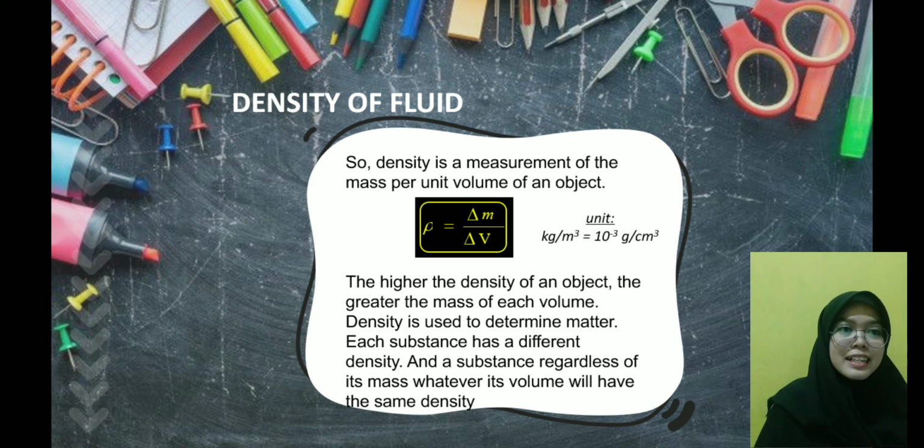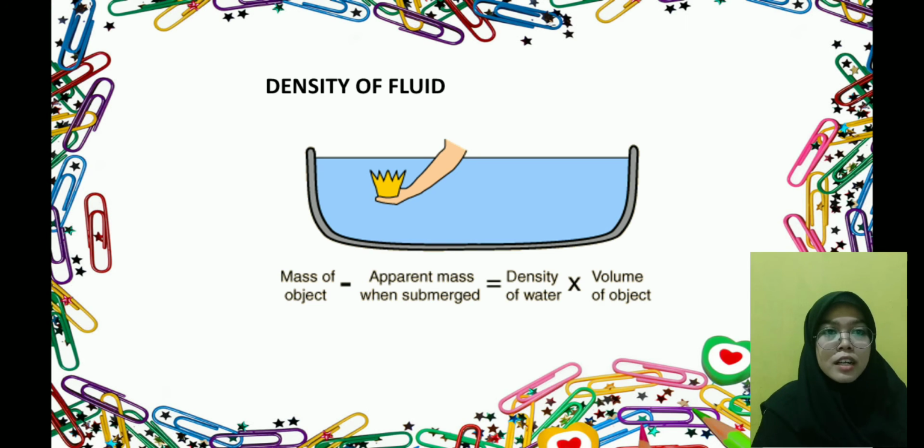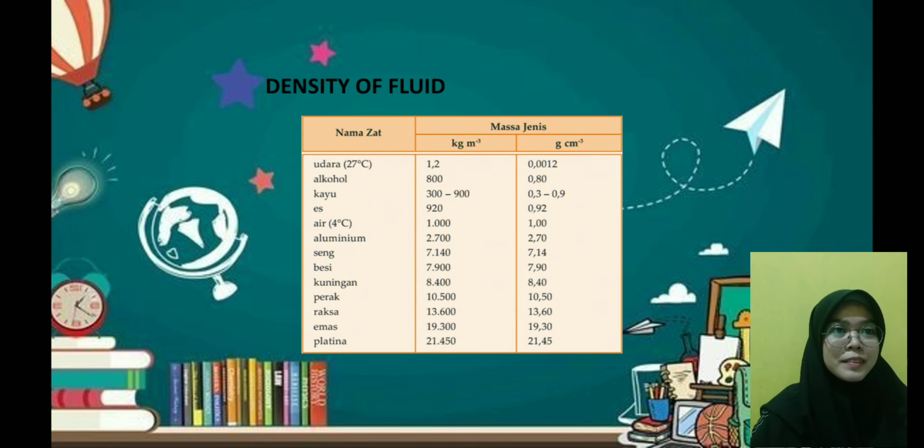Well, the next is, if we want to search for the apparent mass when submerged, we can use the equation: density of water times volume of an object. So, we can find the apparent mass when submerged. The next is the table of the density of fluid. We can see from the table that air, alcohol, wood, ice, and water do not have the same density.